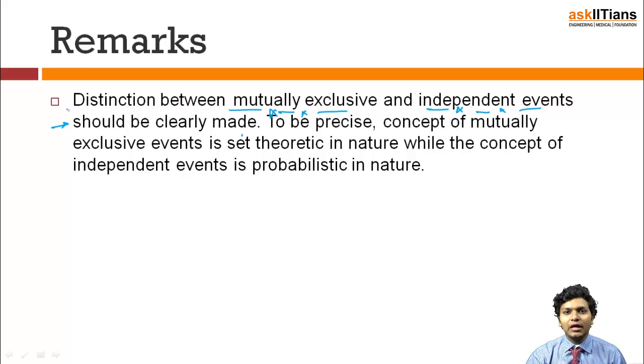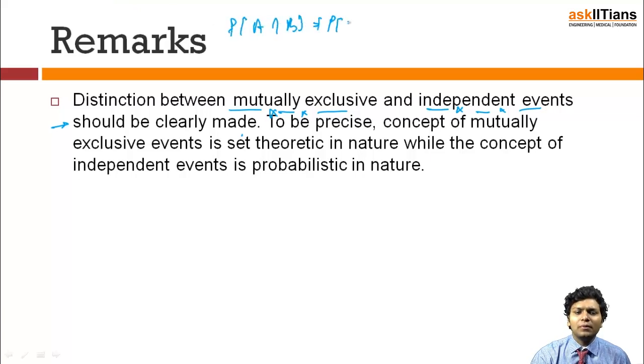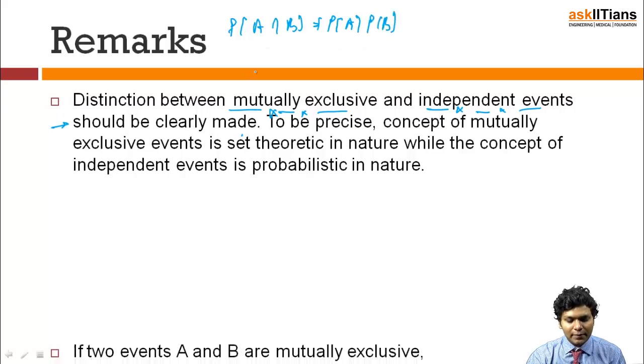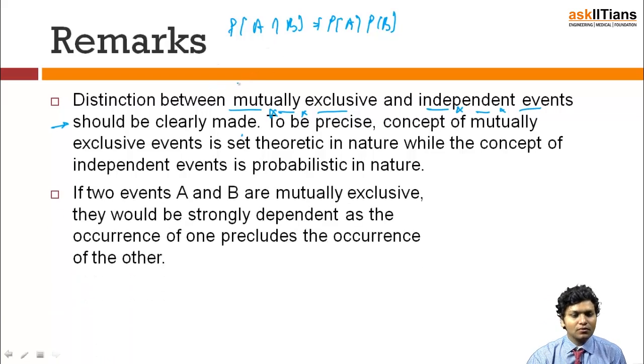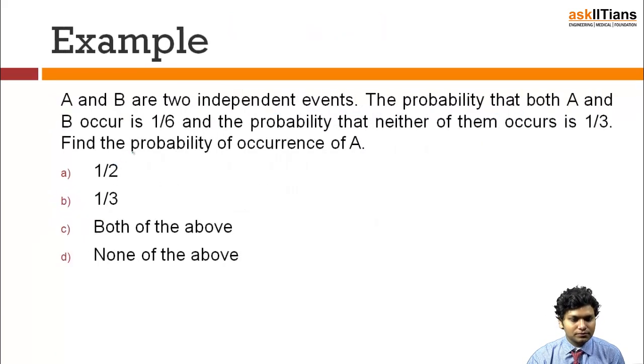If the occurrence of one event is disqualifying the occurrence of the other, they are dependent, and the probability of their intersection can never be equal to probability of A into probability of B. So hence they will never form part of independent events. As also explained over here, if two are mutually exclusive, they would be strongly dependent, because the occurrence of one is discarding the occurrence of the other.